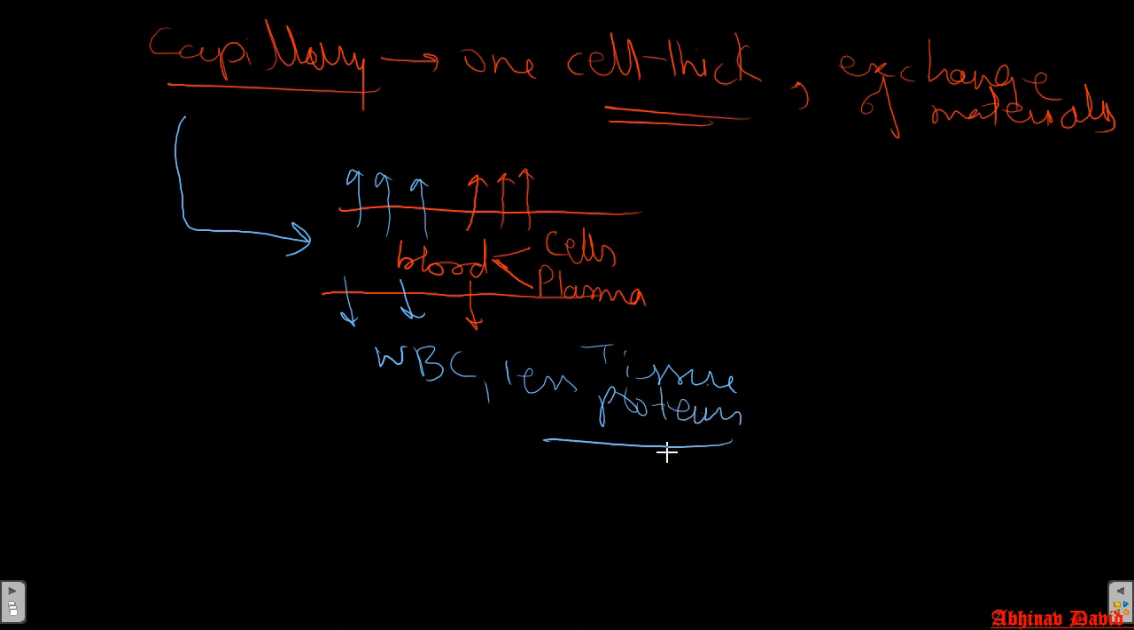Why less proteins? Because the larger proteins cannot cross the gaps. If you see the cells of the capillaries, they are like this. They are very close to each other and they have very little space. So through this space, only smaller proteins can pass.